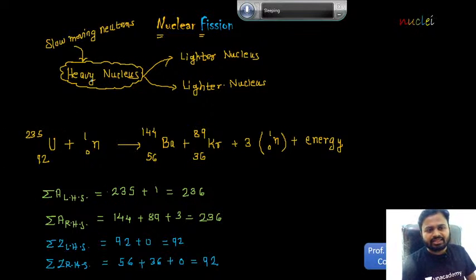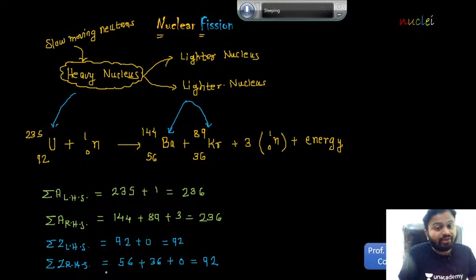So uranium is the example of what? It is the example of a heavy nucleus, and barium and krypton are the two lighter nuclei. So a heavy nucleus bombarded with slow moving neutrons gets split up into what? Two lighter nuclei. Is this knowledge clear for all? Yes. So this is the discussion regarding nuclear fission.